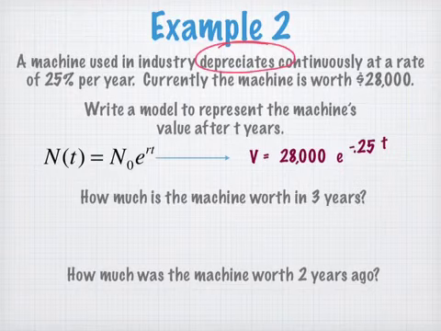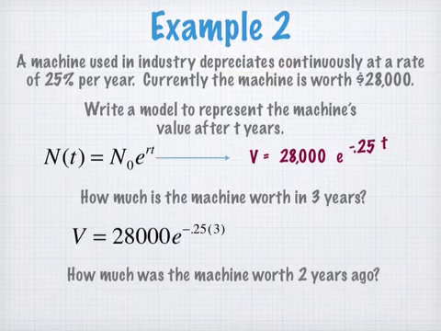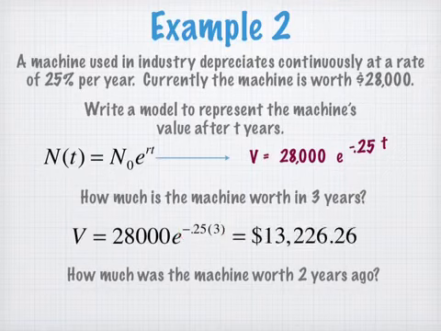Do you have an answer? Okay, hold on, let me put it up. What I would do to type that in, and actually I should have the parentheses around these two together. That's how we're going to type it in. Let's give everyone a second to type. What did you get? I got 13,226.3. Do we round or not? This is money, so I would round to 2 decimal places, so I did $13,226.26. If you had said 0.3, I wouldn't have marked you down for that.